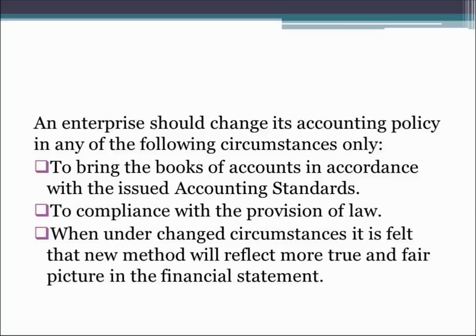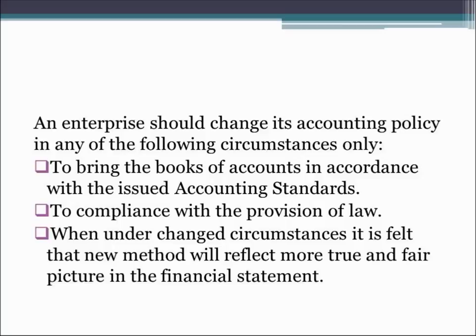So the accounting standards are updated accordingly. If that is the case, then the enterprise has to bring the books of accounts in accordance with those accounting standards, and for that they have to change certain accounting policies.